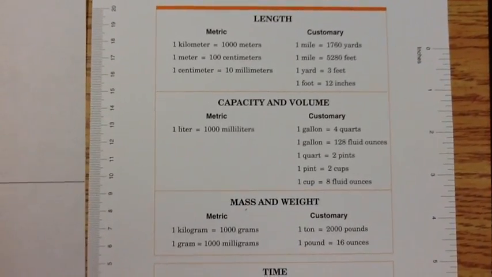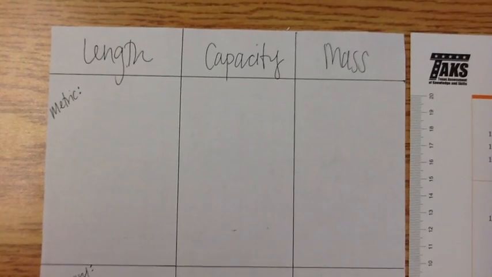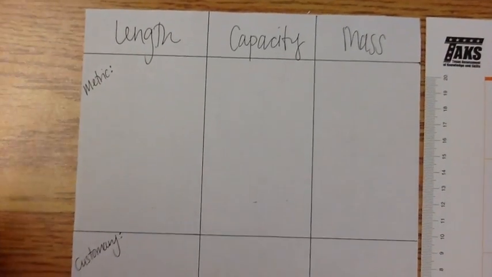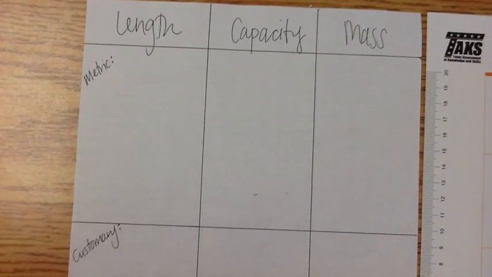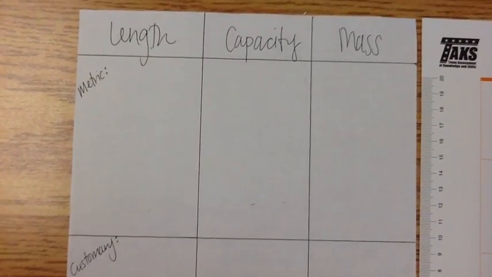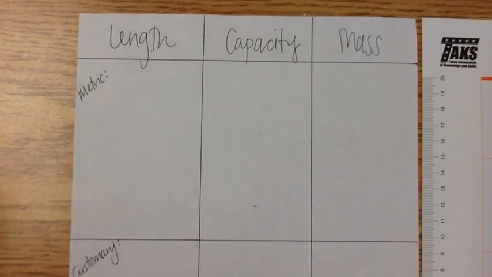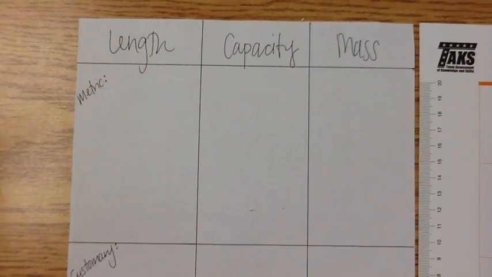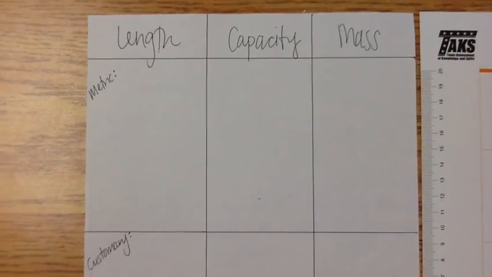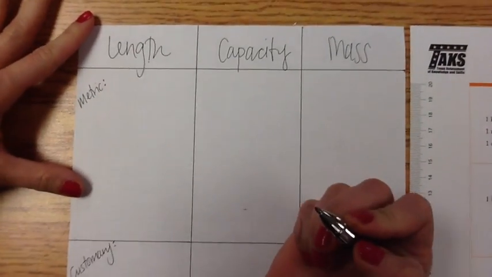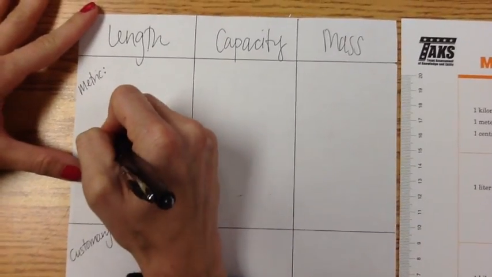Okay, so let's talk about metric measurement first, because there's something very special about them. They have these three base words, and everything in the metric system is based around these three base words. For length, we would use meter. That would be the base word for length.